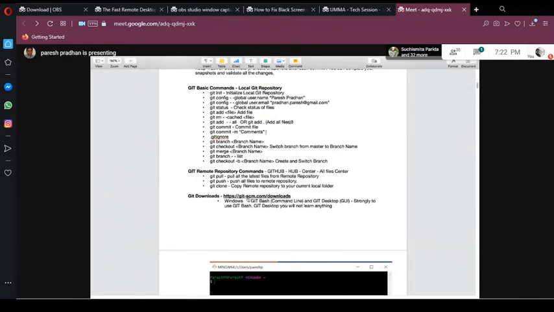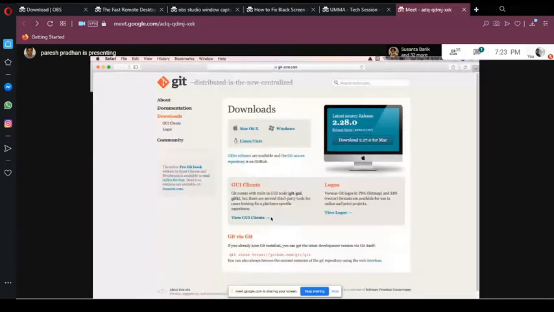So if you click here, you can go and download Git. Let me click and go to the page. If you click that link, you can see downloads for Mac and Windows and all those things. This is the Mac version, 2.28. You can download and just install. It's a very easy thing. Install is very easy steps, so I am not going to cover how to install.